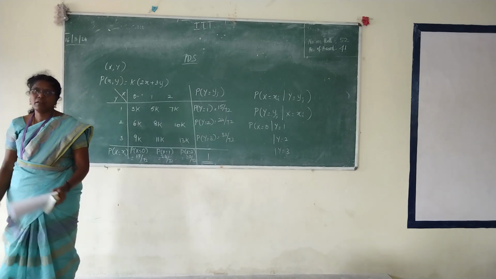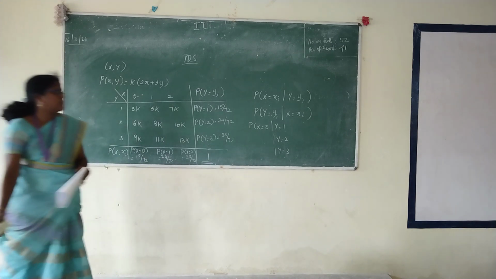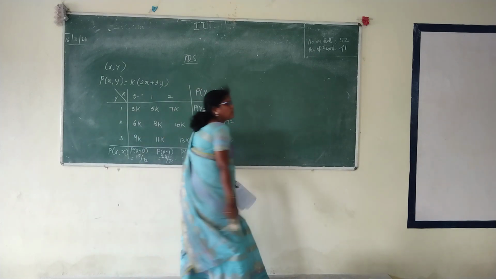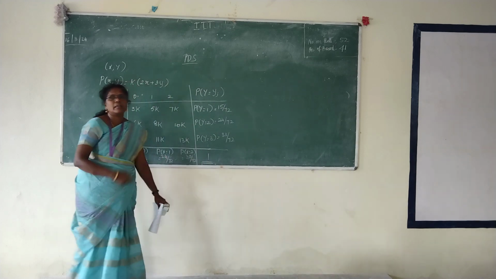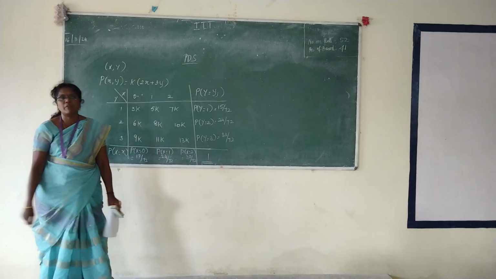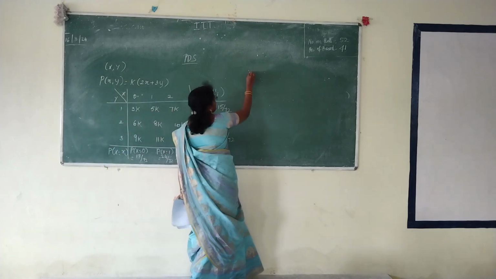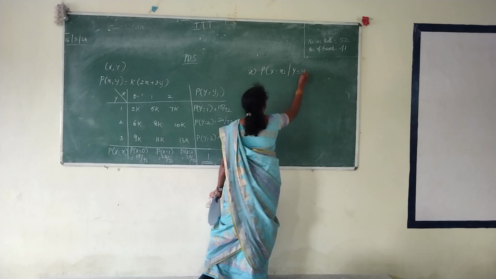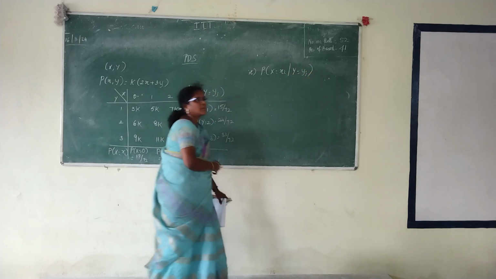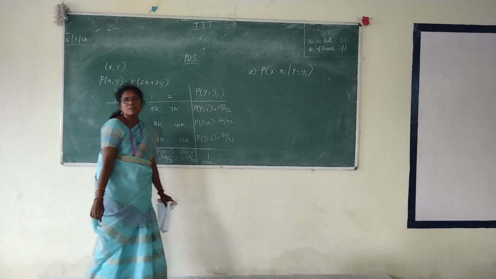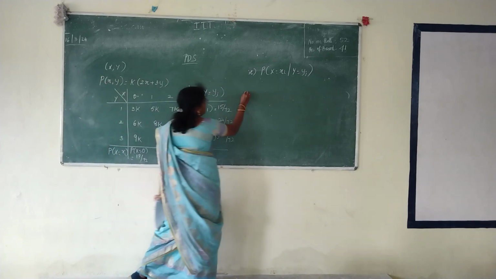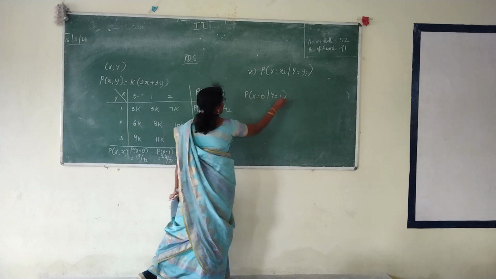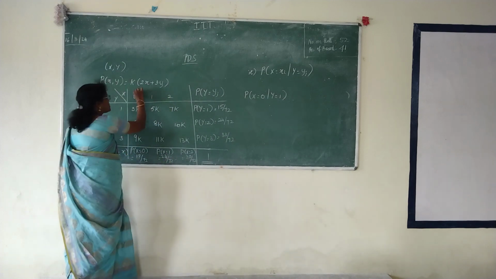Next, conditional distribution of x given y. Conditional distribution of x given y, that is probability of x equals xi given y equals yj. So start with the first possible case now: probability of x equals 0 given y equals 1. We are fixing x equals 0 first.